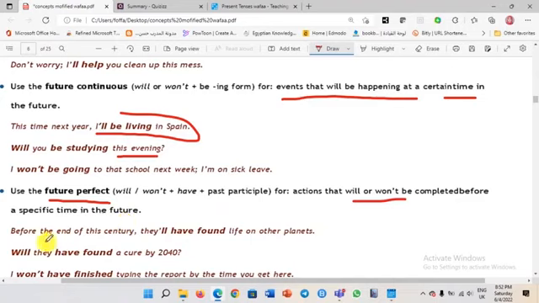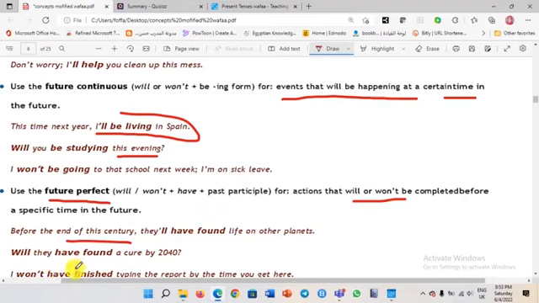Look at this example. Before the end of this century, what will happen? They will have found life on other planets. So this may or may not happen. We don't know. That's why we mention it in the future perfect. So we use the future perfect to talk about things that may or may not be completed before a specific time in the future. Okay, let's have a look here.